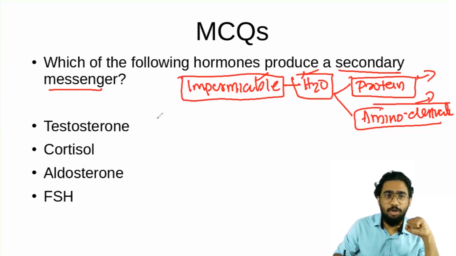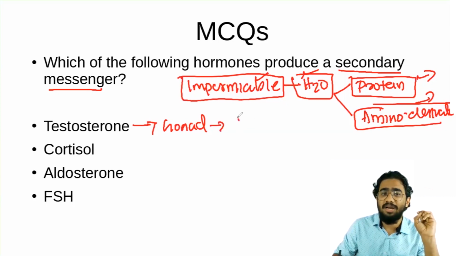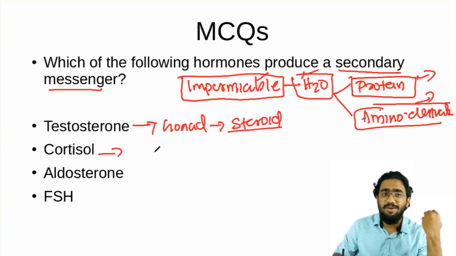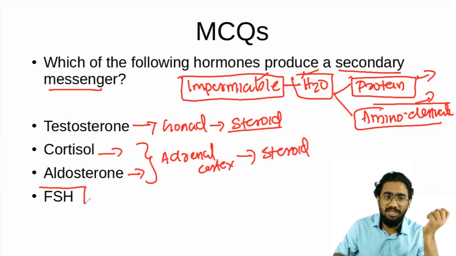First option, they are giving testosterone. Testosterone, you know, is produced by the gonads, by the testes. All the gonadal hormones are what? Steroid hormones. You must know it is steroid. So cortisol, where is the cortisol coming from? Or aldosterone, where is the aldosterone coming from? Both the cortisol and aldosterone are coming from the adrenal cortex. All the adrenal cortical hormones are also what? Steroid hormones. And the fourth option is FSH.